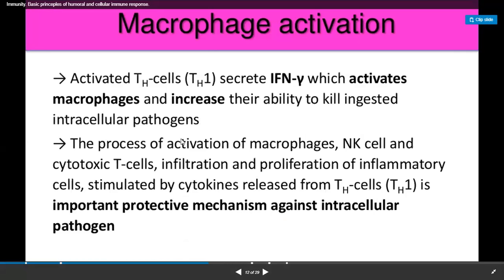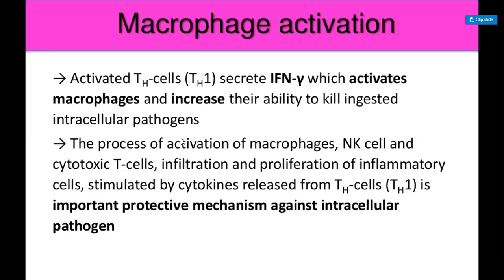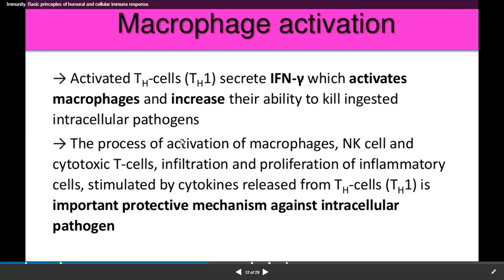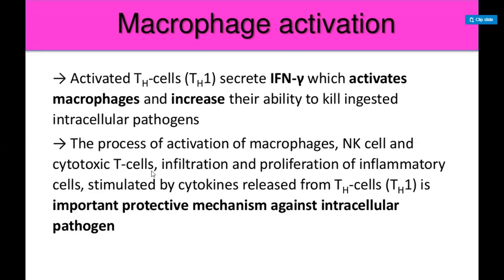So the process of activation of natural killer cells, macrophages, cytotoxic cells, and T helper cells is similar, and they are stimulated by the release of some cytokines. Okay, they are dependent on the release of some specific proteins which are known as cytokines.